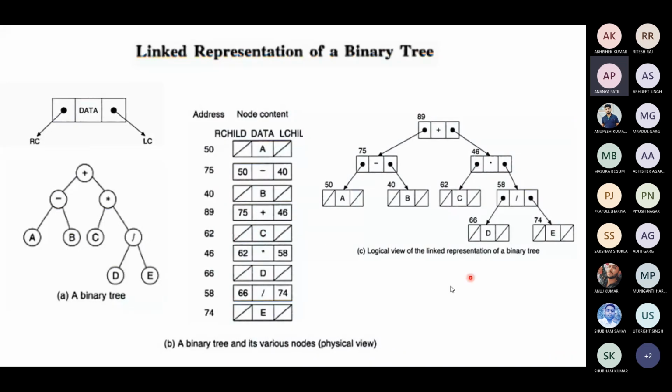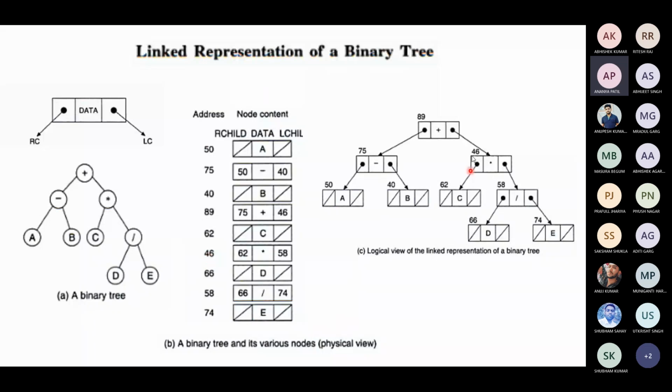Likewise, you keep storing the data. So this is the physical representation. This is the logical representation. You can see that however many nodes you want, only those many memory locations are used. There is no wastage of memory, but still the values are not stored in a sequential address. They are stored wherever the memory space is available.